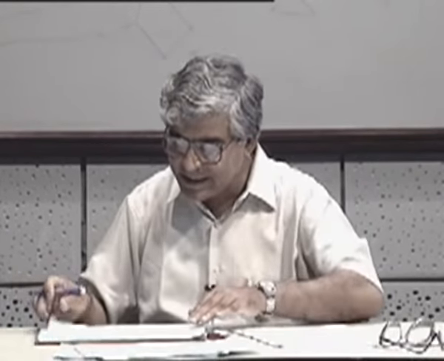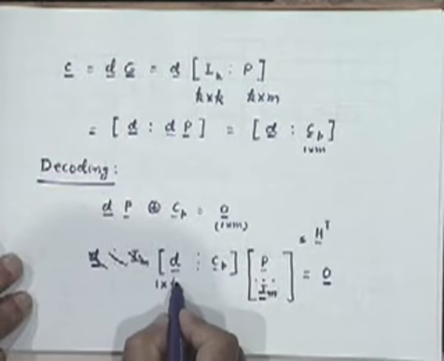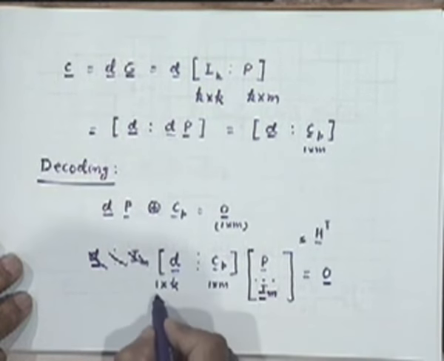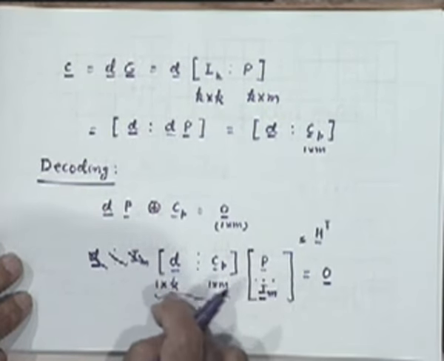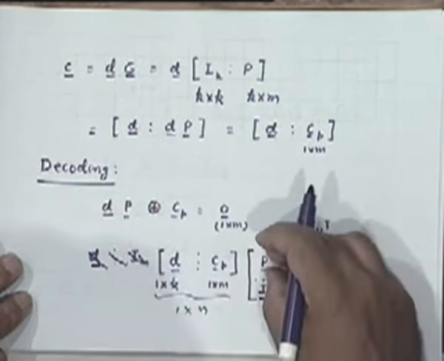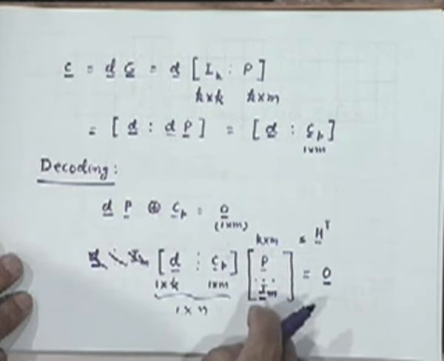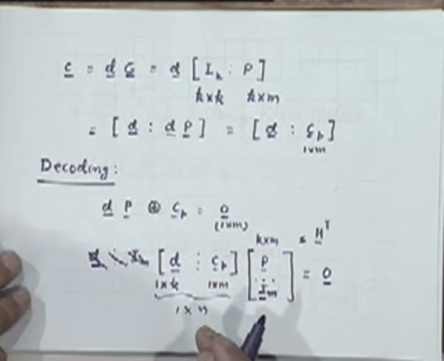Let's go through each dimension in case there is a confusion. This is 1 into K, this is 1 into M. This whole thing becomes 1 into N, right? Now, since this is 1 into K, this matrix has to be K into M. And this matrix, P, is being multiplied by I_M, which has to be an identity matrix of dimension M into M. Is it clear?